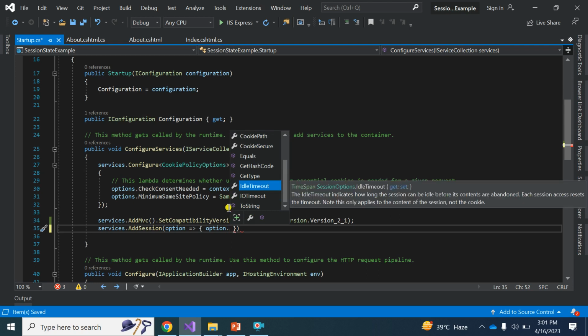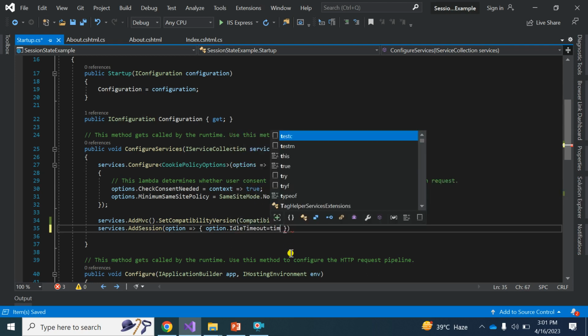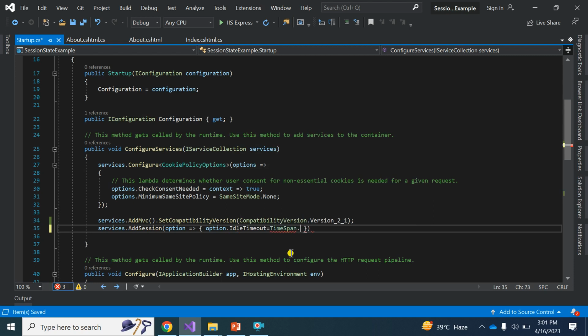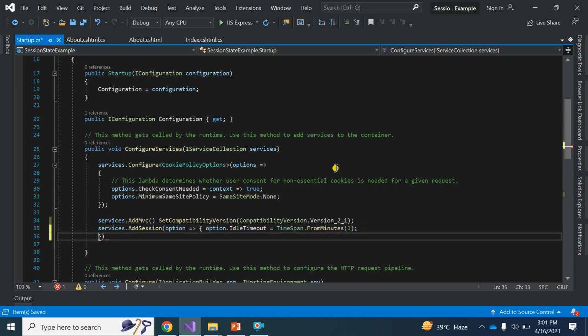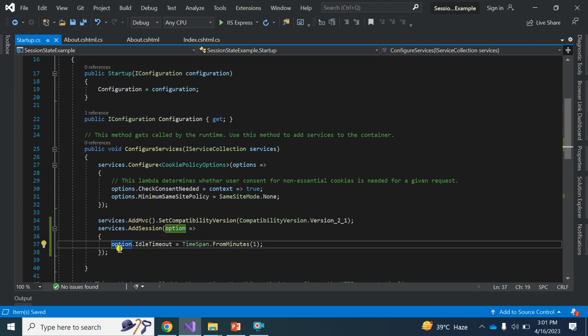TimeSpan, so I set a 1 minute default timeout, right? Now we are good with ConfigureServices. We can add the service and we can register the service.